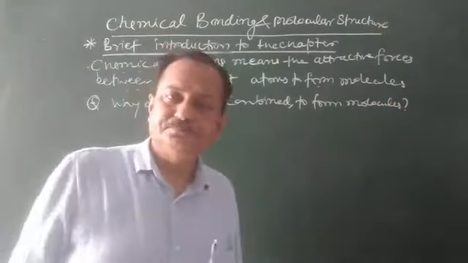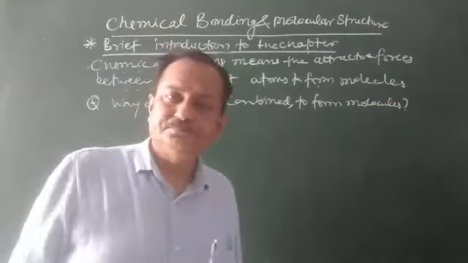Or you can say molecules are more stable than atoms. Molecules can remain as they are, but atoms cannot remain as they are.